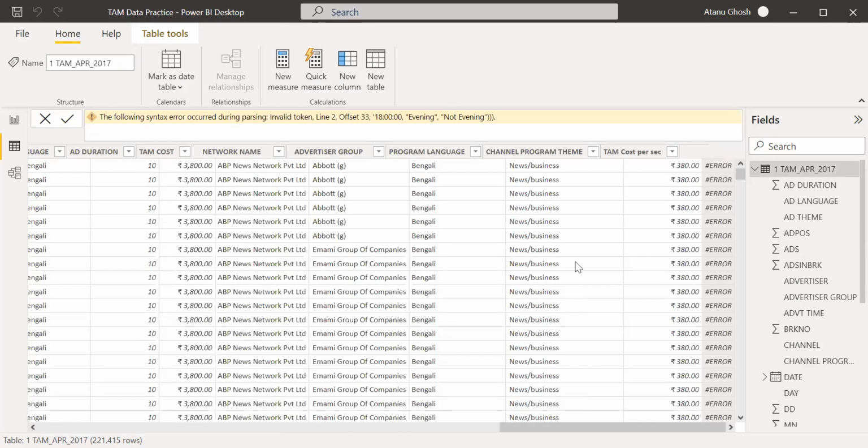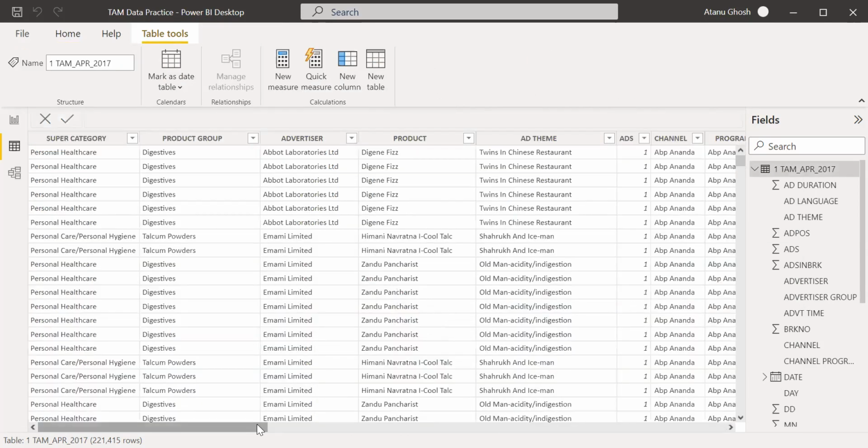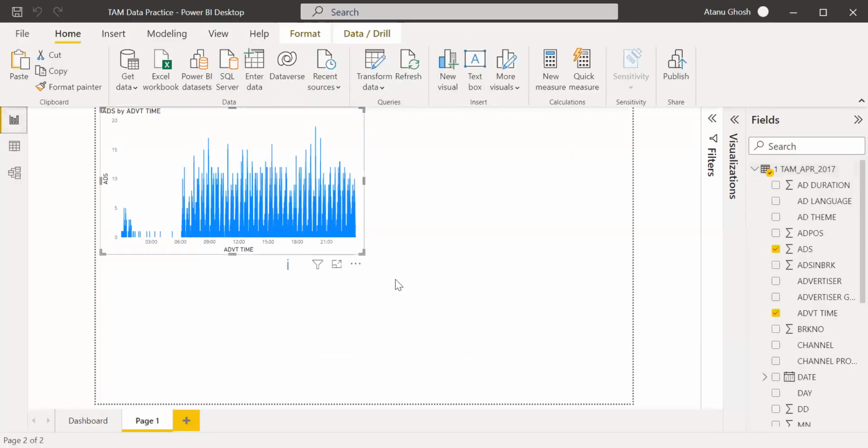Okay. Let me explain what I was trying to do. The individual time is not of much use. It's a continuous variable, so you should be able to divide it into a categorical variable and say morning, afternoon, evening, night, early morning, early afternoon, something like that, and then figure out which slot the maximum number of ads are coming.